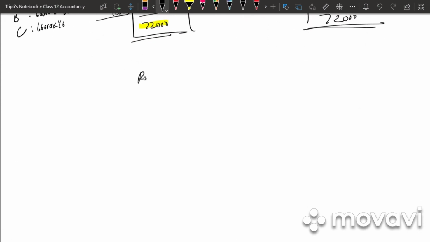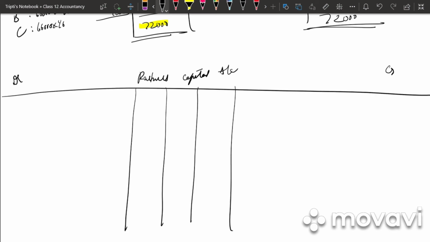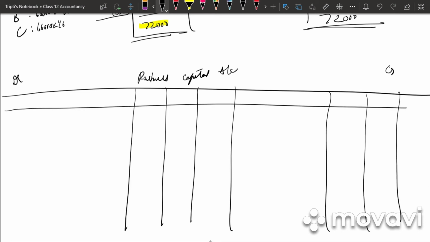Next we need to prepare our partners' capital account. Again we have debit side, credit side. Ashok, Bhim and Chetan, Ashok, Bhim and Chetan. So we'll have particulars. Ashok, write the full name please. Bhim, Chetan. Particulars, Ashok, Bhim and Chetan.